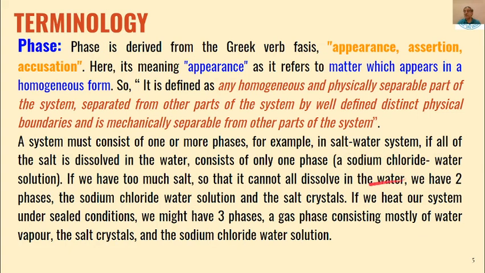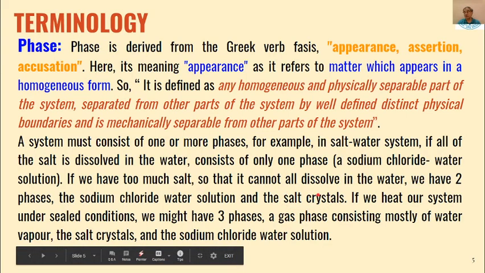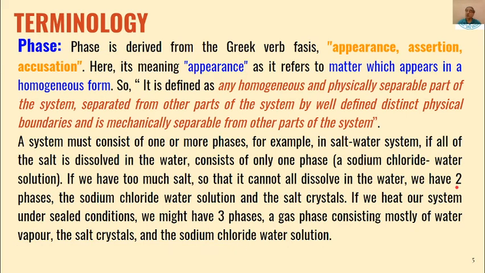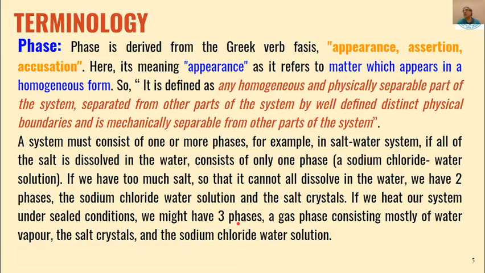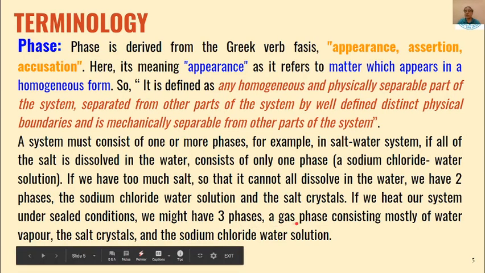Now our system has two phases, but it was the same salt water system. What we have done is changed the concentration of the salt. As the concentration increases, and when there is some solid sodium chloride present in the salt solution, there will be two phases in the system. And if we heat this sodium chloride water system, then water will be removed, and as the water goes out, there will be one more phase, the gaseous phase, which is mostly water vapors.